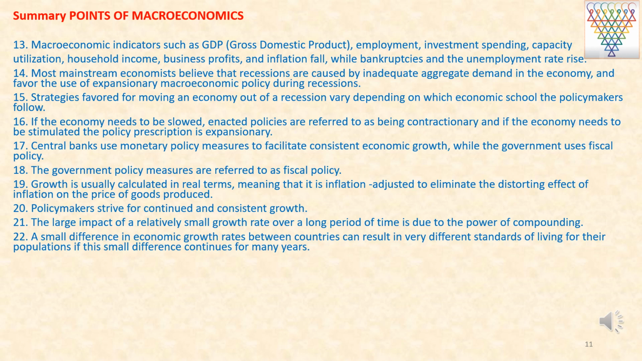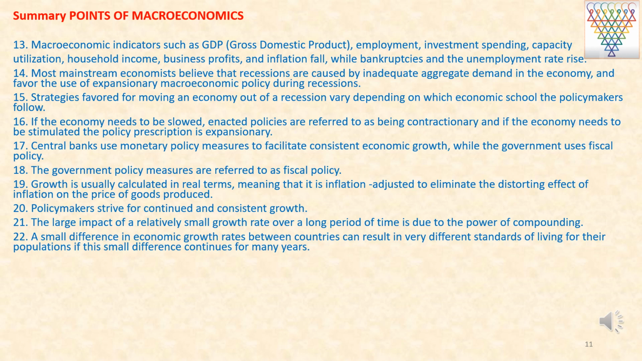Thirteen. During a recession, macroeconomic indicators such as GDP, employment, investment spending, capacity utilization, household income, business profits, and inflation fall, while bankruptcies and the unemployment rate rise. Most mainstream economists believe that recessions are caused by inadequate aggregate demand in the economy and favor the use of expansionary macroeconomic policy during recessions. Strategies favored for moving an economy out of a recession vary depending on which economic school the policymakers follow.